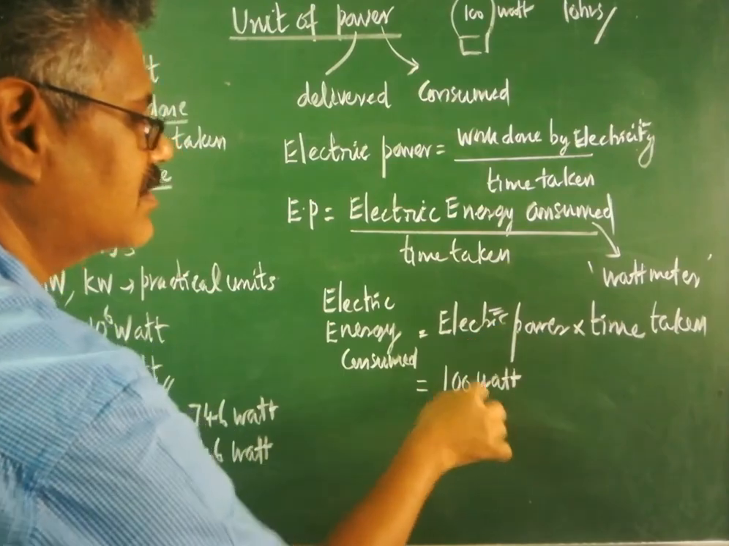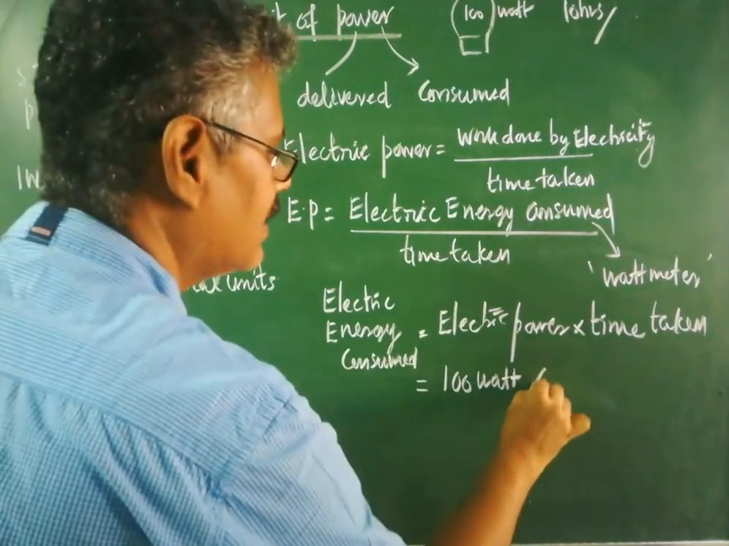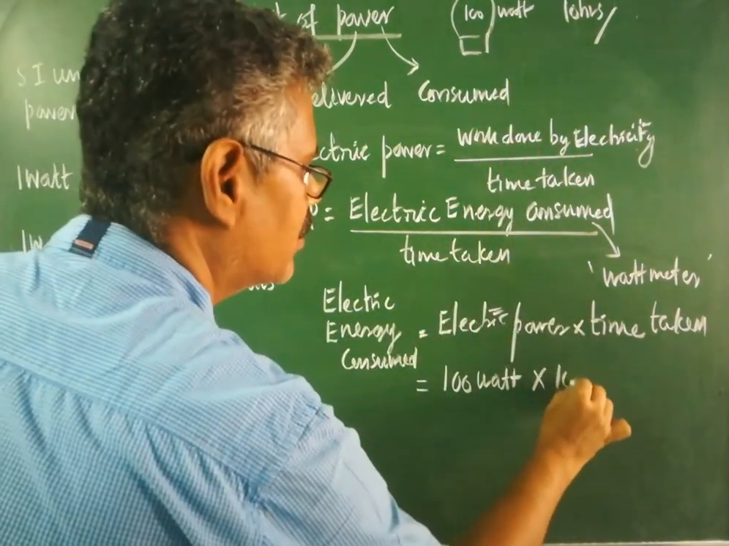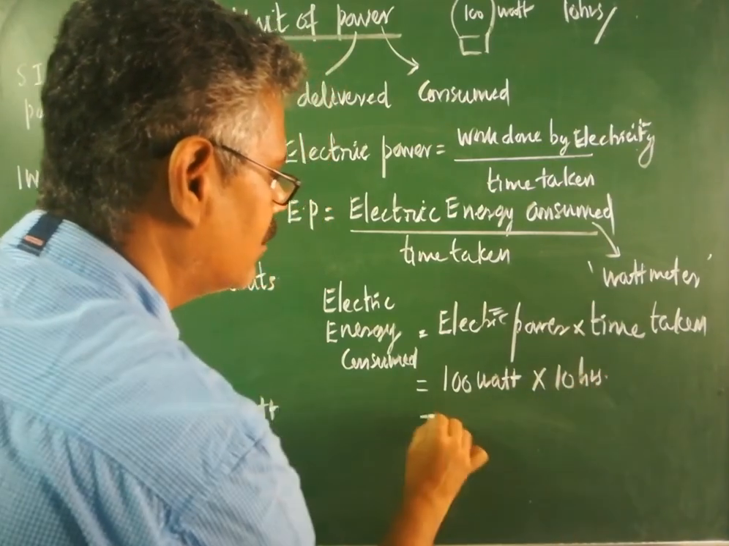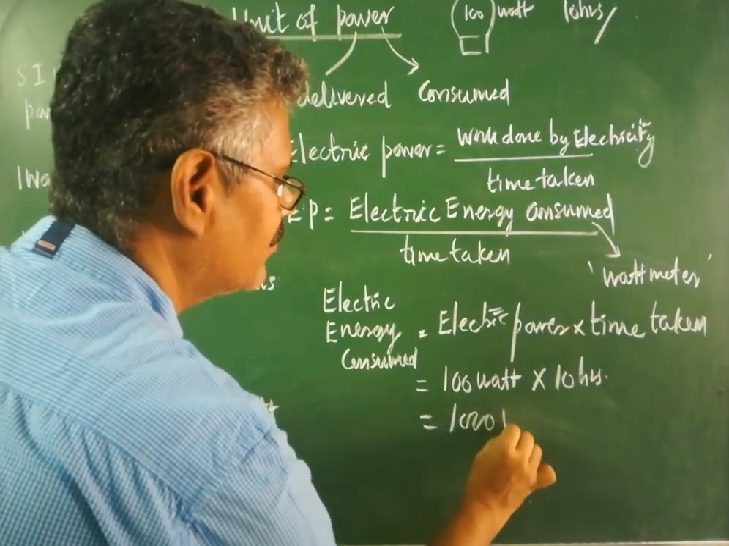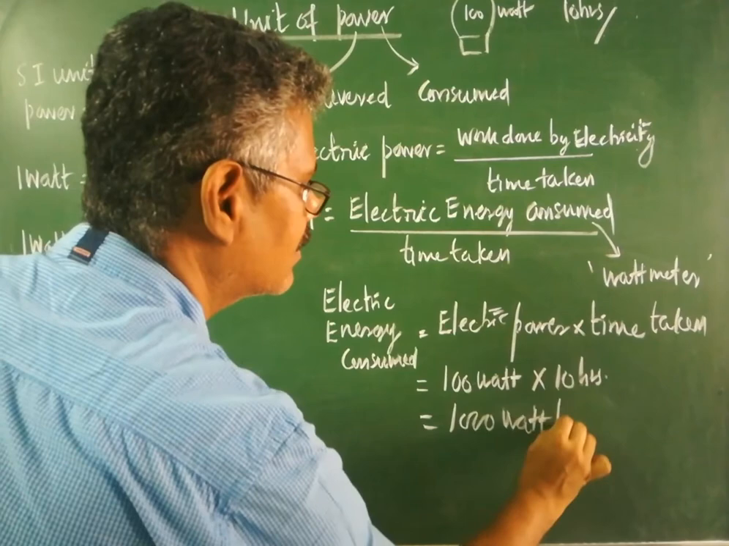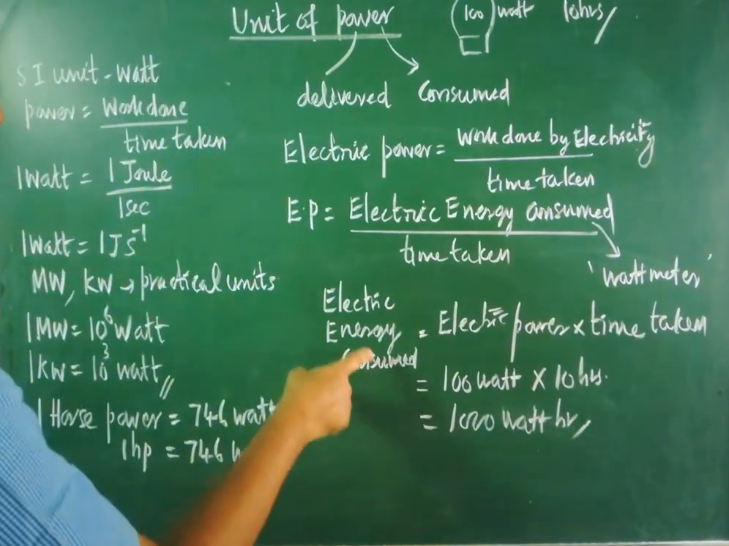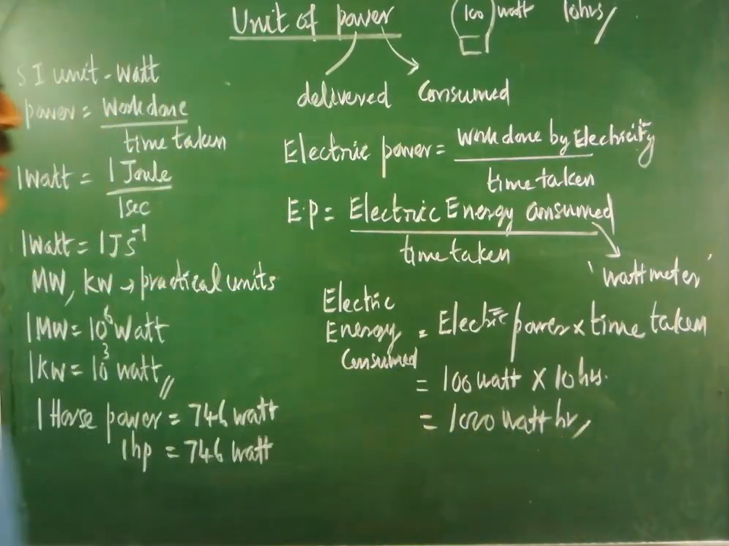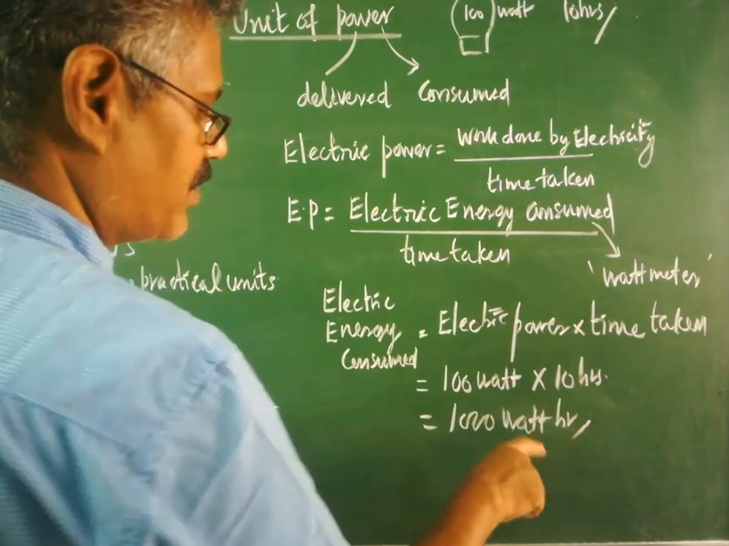Instead of electric power, substitute 100 watt. The time taken, how much? 10 hours. You are using it for 10 hours. Multiply now, 1000 watt hour. So, the electric energy consumed is measured in terms of the unit called watt hour. Are you clear? But practically, this watt hour should be converted into kilowatt